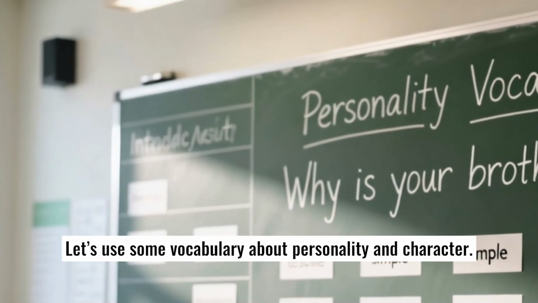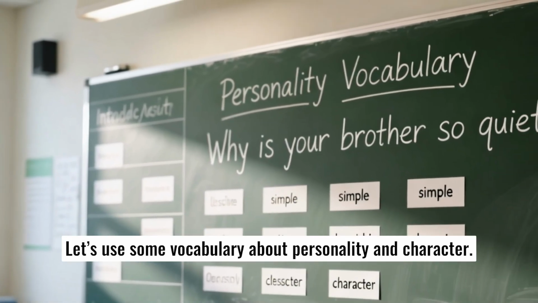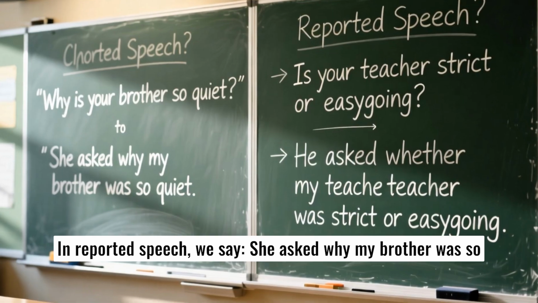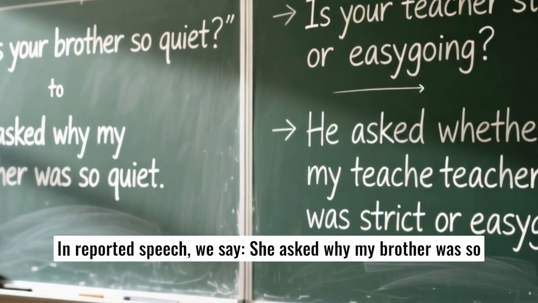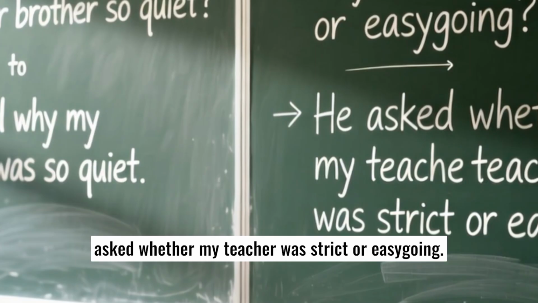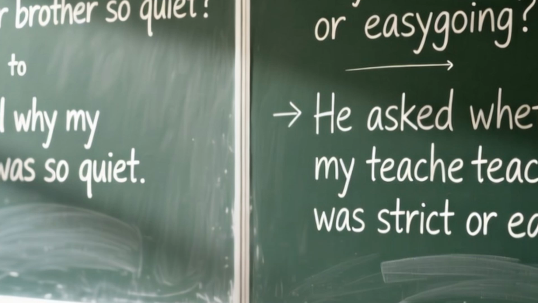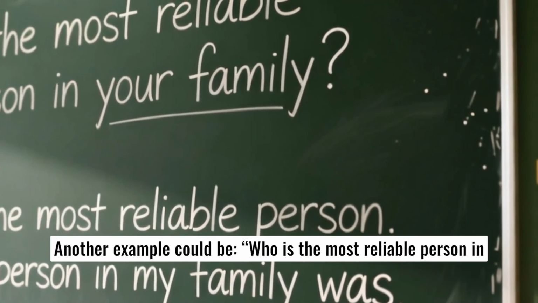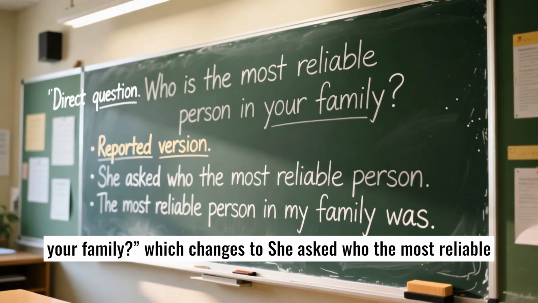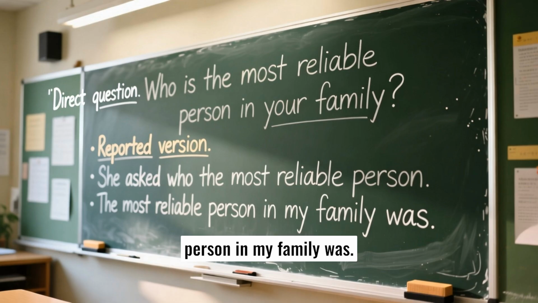Let's use some vocabulary about personality and character. Imagine someone asks, "Why is your brother so quiet?" In reported speech, we say, "She asked why my brother was so quiet." Or, "Is your teacher strict or easygoing?" becomes, "He asked whether my teacher was strict or easygoing." Another example could be, "Who is the most reliable person in your family?" which changes to "She asked who the most reliable person in my family was."